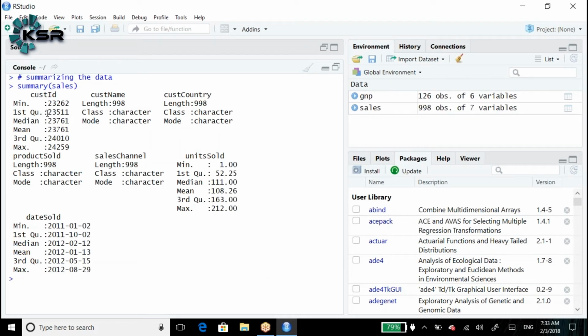Min is nothing but the minimum value of the data. Customer ID is a number, and in that the minimum number is 23262. First quarter is nothing but 25% of the data. There are 4 different quarters.